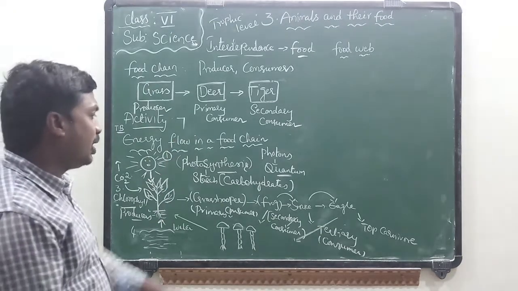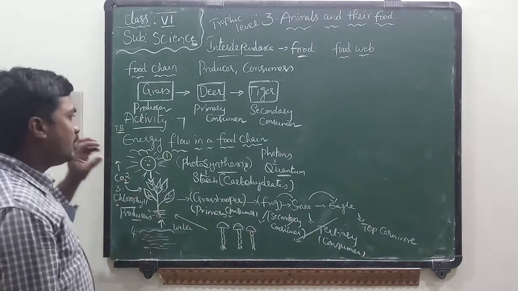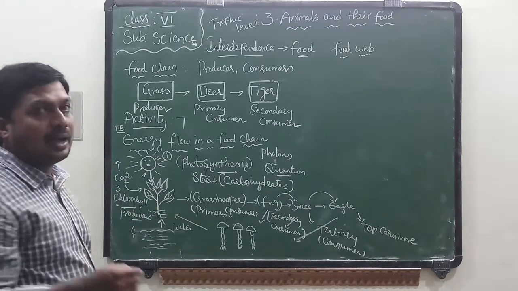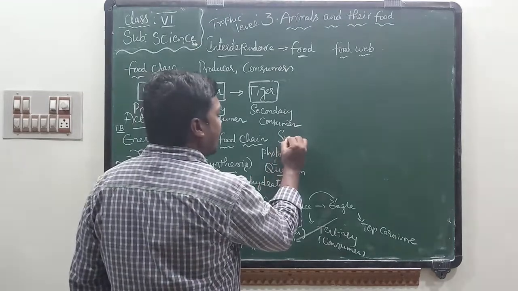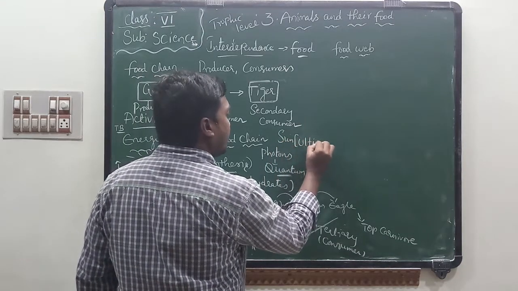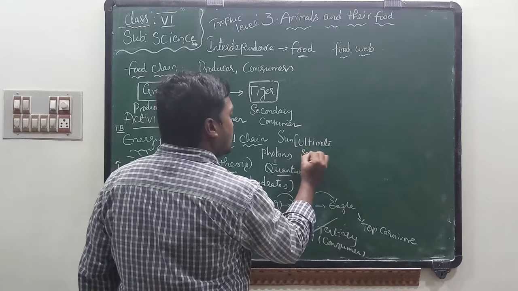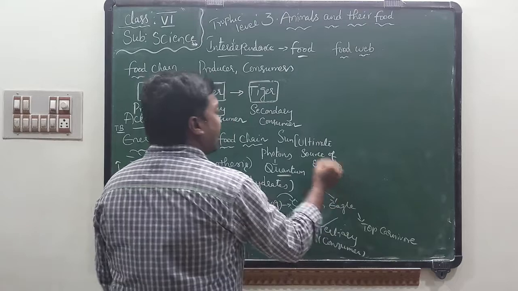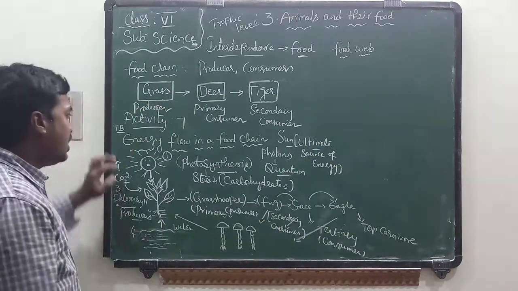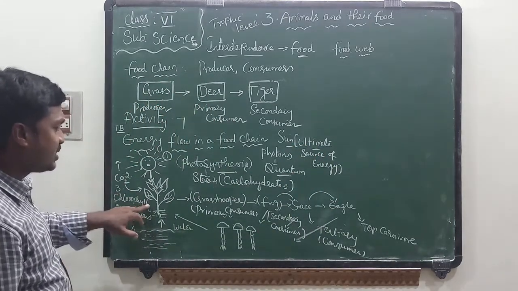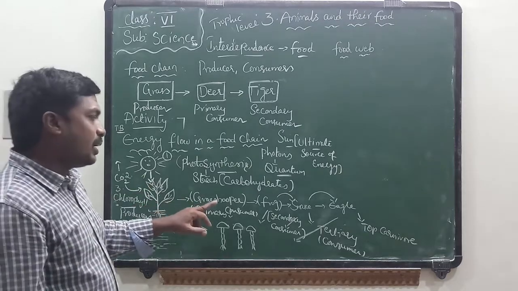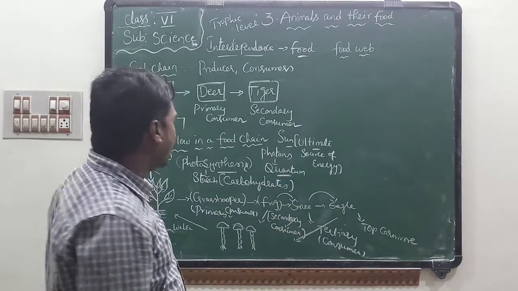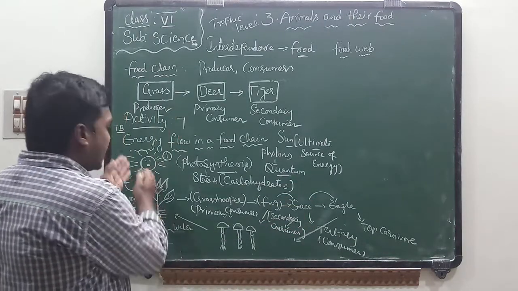Do you know, if you observe this food chain, the first most is sunlight. Sunlight is the ultimate source of energy. Why is sunlight the ultimate source of energy? Because the energy present in sunlight is transferred to the plants, the energy present in plants to the grasshopper, the energy is transferred to the frog, then to the snake, to the eagle. So the energy here transfers from sun to eagle.